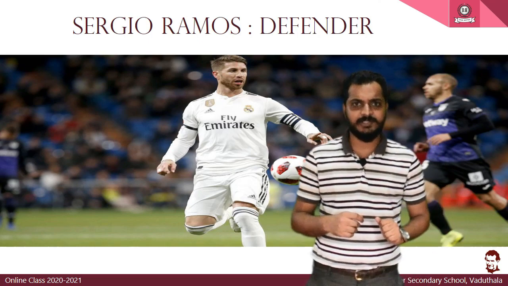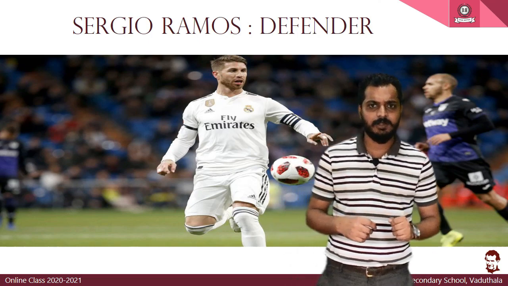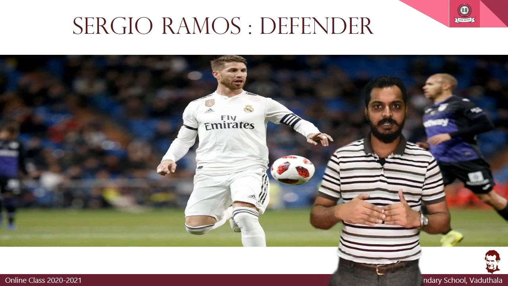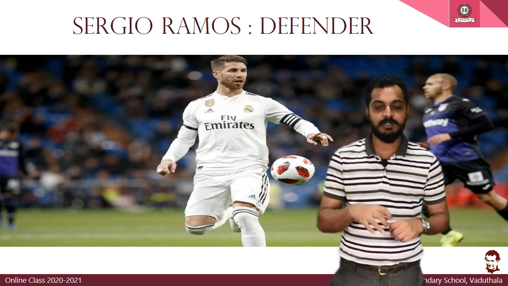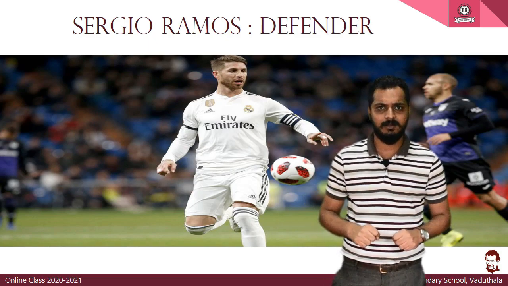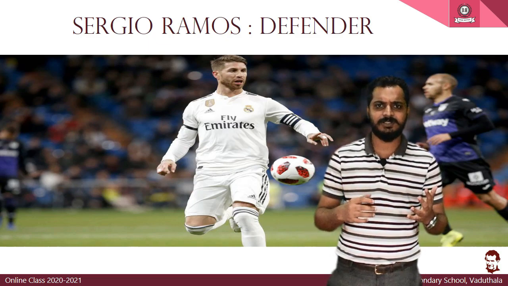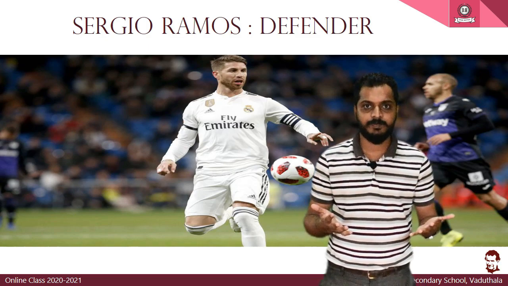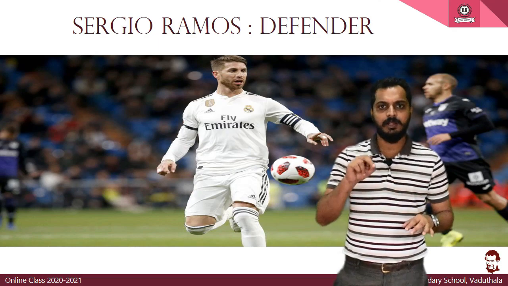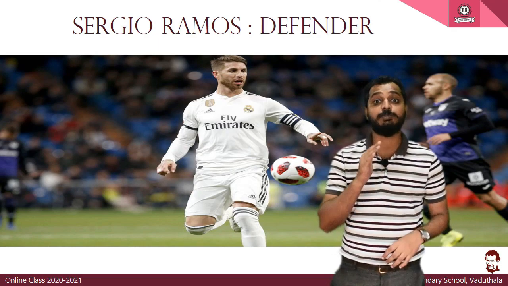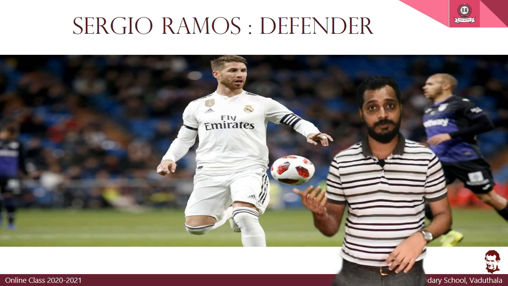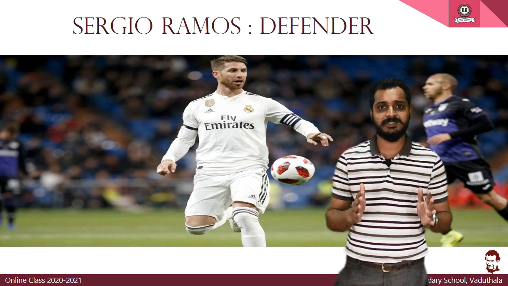As Syam sir already mentioned about the goalkeeper, he told that the goalkeeper is the last defender. Just in front of the goalkeeper, there will be a defensive line. That depends upon the coaches. It may be 4, it may be 3, it may be 5. But normally, he is a central defender. Ramos plays as a central defender. Sometimes he also plays as a wing back, but we'll just consider him as a central defender.